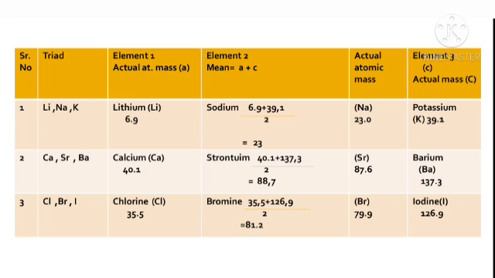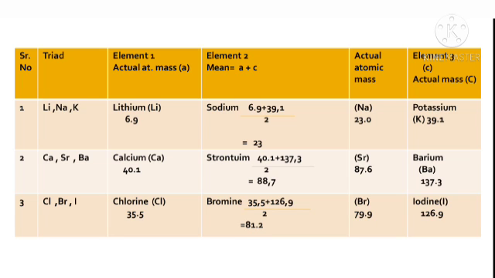In the fourth column we see that if the arithmetic mean of the first, lithium, and the last, potassium, is calculated, it comes to 23, which is nothing but the atomic mass of the middle element, sodium, with symbol Na, and it is found to be 23, which is correct. So it is one example of a triad.